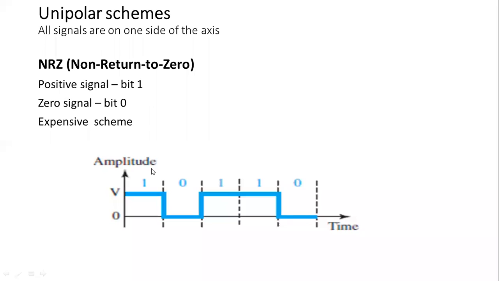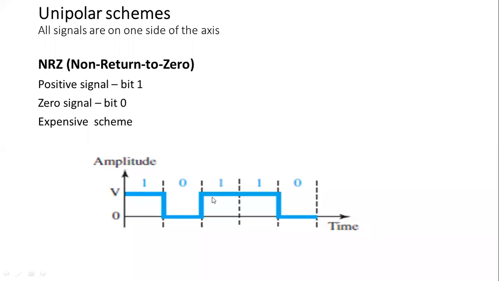Since it is covered in two different levels, and that also with only one polarity, that is the positive level, this scheme is very expensive. This is based on one polarity, and here two binary states are used, that is 0 and 1. Due to the expensive nature of this positive polarity, we may have lack of synchronization and DC component issues. It is a very undesirable thing.